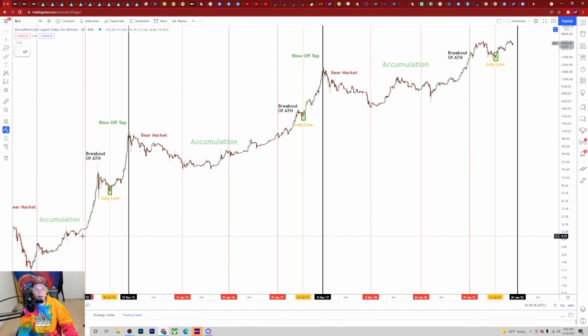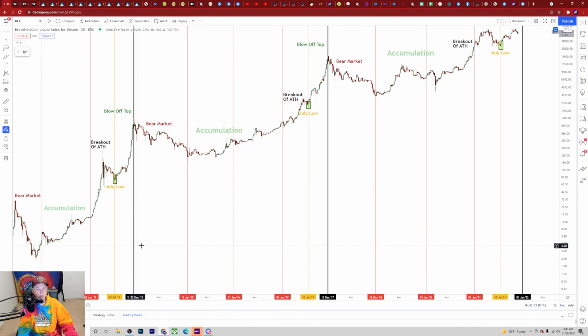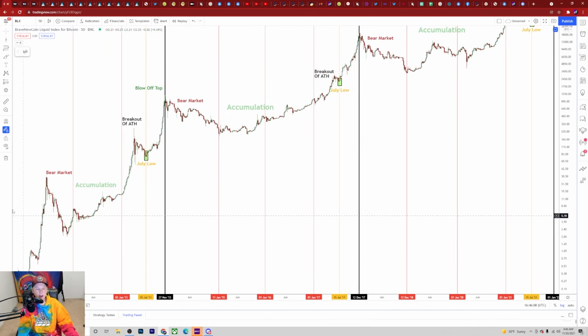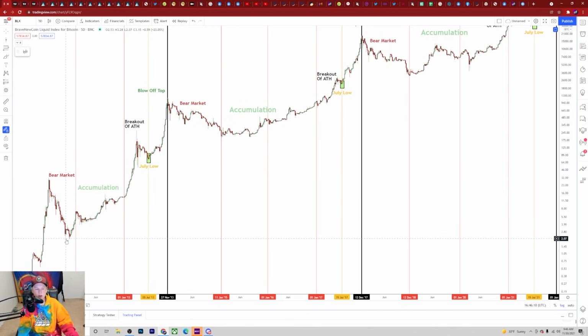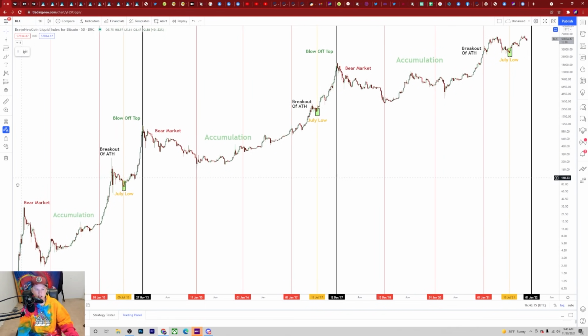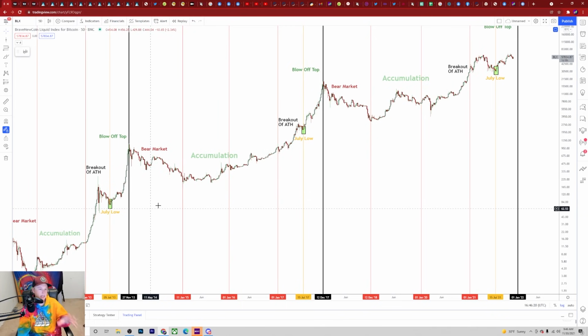What we see inside of the first cycle is, if we ignore this year 1 due to how short this cycle was and we line it up with what we see here, we can still draw a lot of the same conclusions, right? We still see a cycle low taking place here at the end of the year. And then we get 1 calendar year worth of uptrending before we break out. We pretty much just skipped 1 year, right? We had 1 year worth of bear market in all of the other cycles, whereas we didn't see that inside of this one. We actually got 1 massive bull run to finish it. And so that's the only difference that we see between all of the last cycles. They're all the same besides that point.